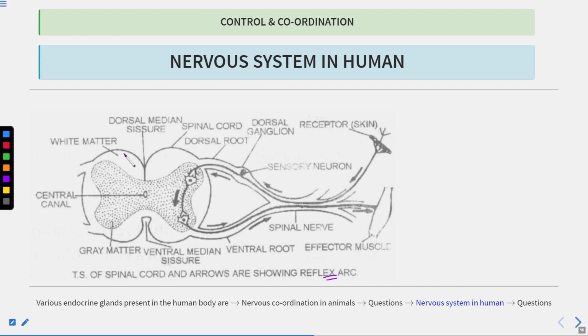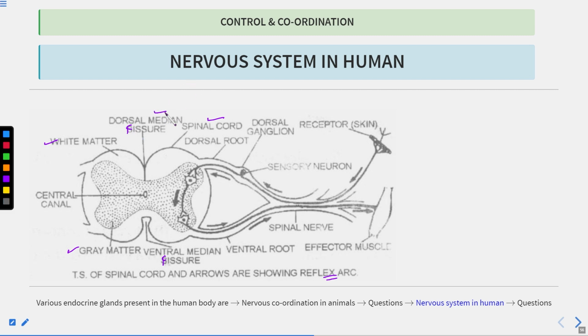So you can see this is the central nervous system, which consists of the spinal cord as well as the brain. Here is the white matter, and the gray matter is also present here. Clear? So here you can see this is the spinal cord, and this fissure.